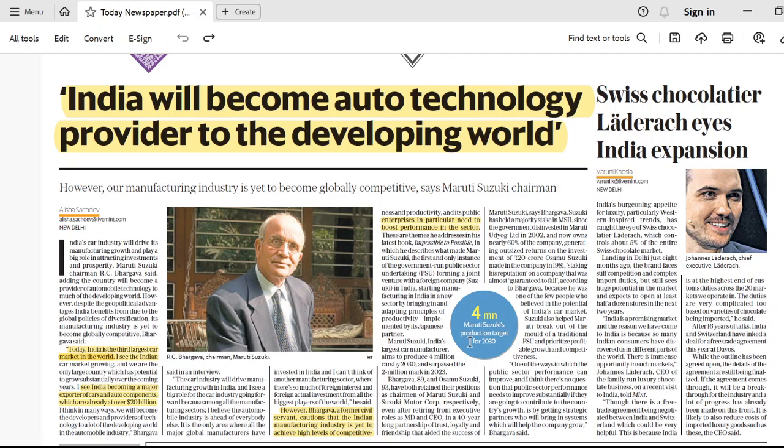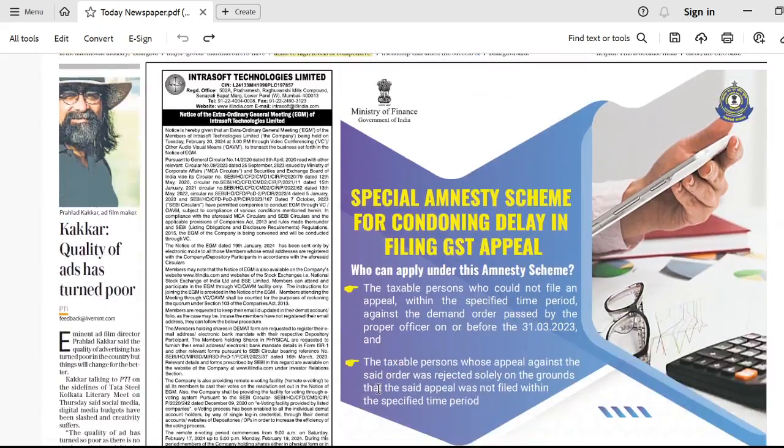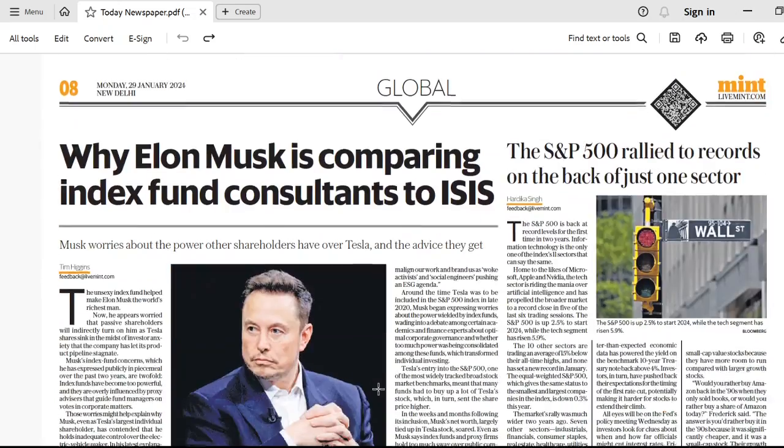Now, you can make use of it. For example, infrastructure is in the syllabus of ESI. So while writing any answer on infrastructure, let's say tomorrow there is a descriptive question from the infrastructure part, for example, discuss the evolution of India's infrastructure sector. Suppose any question of this type comes, then you can cite the example that today India is the third largest car market in the world and India will become a major exporter of cars and auto components, which is already at over $20 billion, right? So here you can give an example. You can use this article as an example which will beautify and glorify your answer, right?